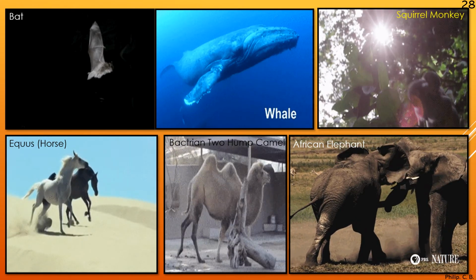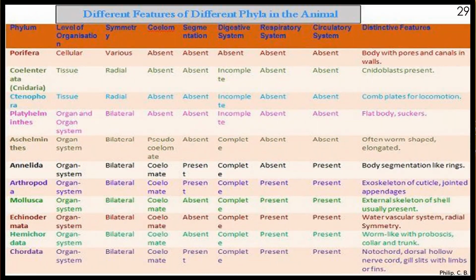Now I just give this chart where you can see all characteristics of phylum Porifera till Hemichordata and also Chordata. All the chordates have similar features, but in case of other invertebrates, the features are different. So this table will help you to learn the characteristics again on one page and learn it easily, the comparative study as well as the differences.